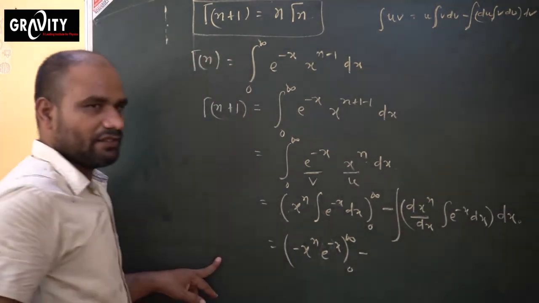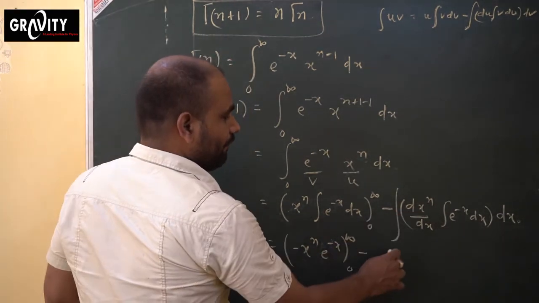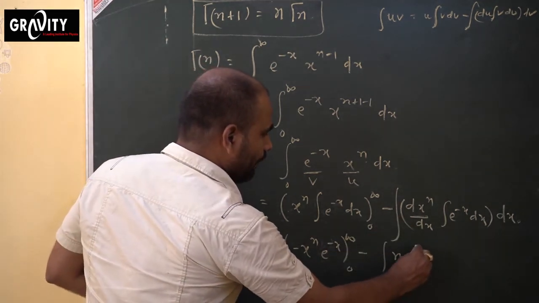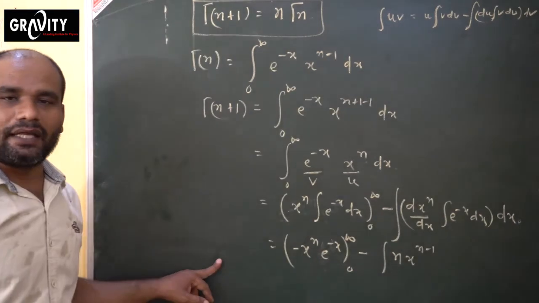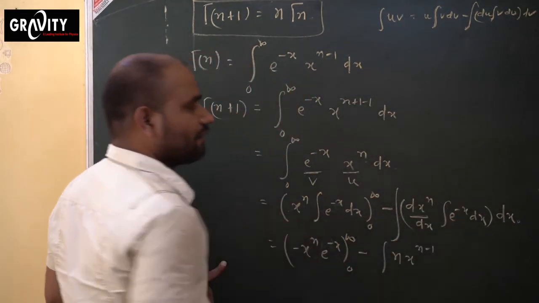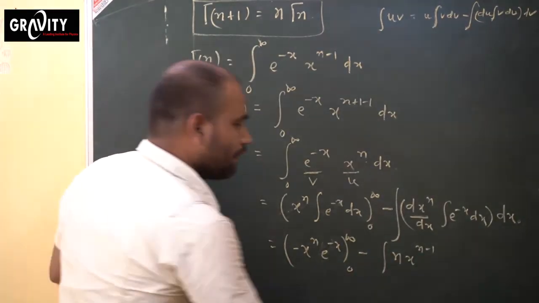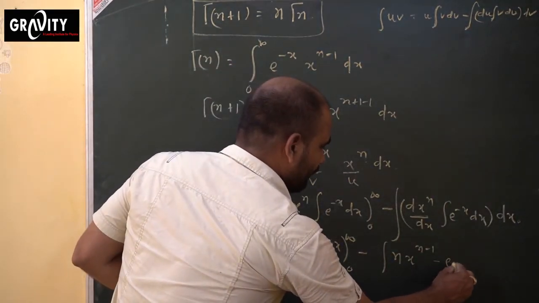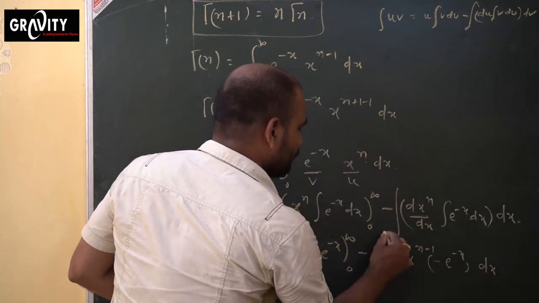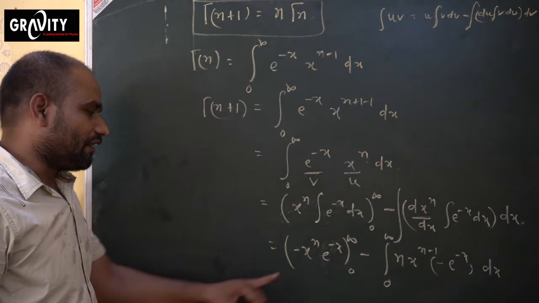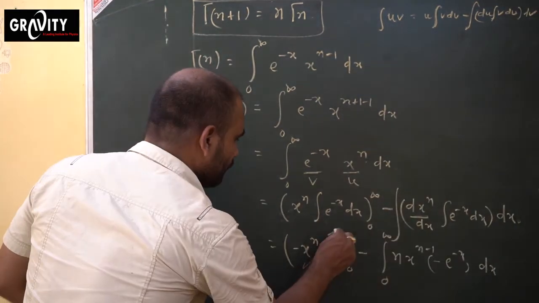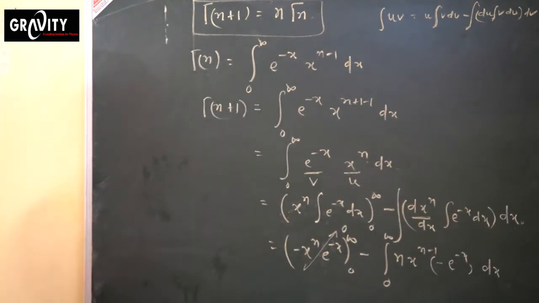Then minus to minus is there. The derivative of x power n is n x to the power n minus 1, again the integration of e power minus x, minus e power minus x, and the whole dx, with the limit from 0 to infinity. Once again, e power minus x there, infinity is there, 0 is there. So this will be how much? 0. This will be your 0.